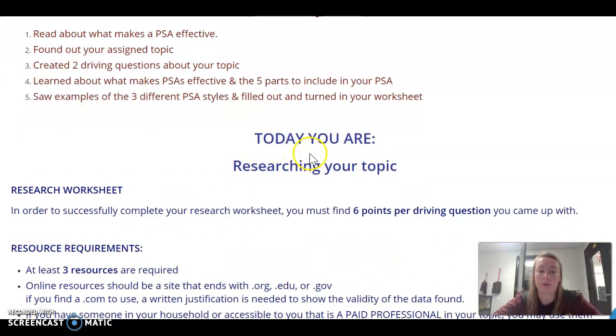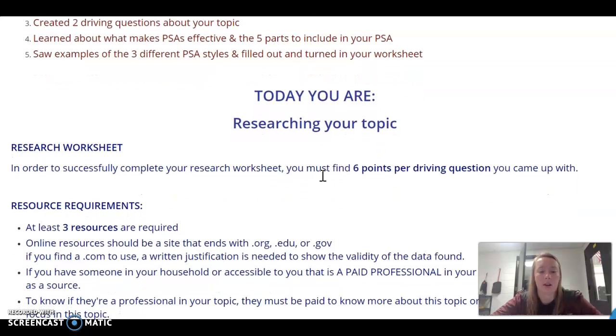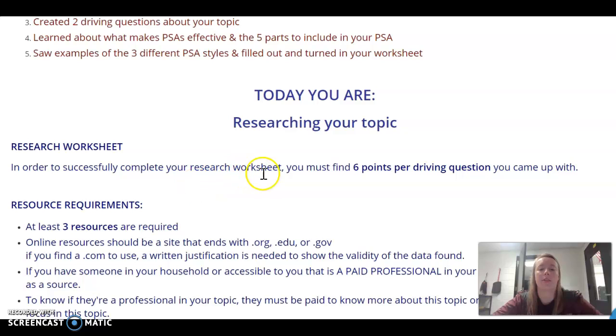So today you are going to be researching your topic. Now don't let that scare you. We have it very easy for you to access and to get that stuff done. So don't let the word research scare you. All right, so in order to successfully complete your worksheet, you must find 6 points per driving question that you came up with. So you came up with 2 driving questions, 6 points. So you need 12 points on your worksheet today.